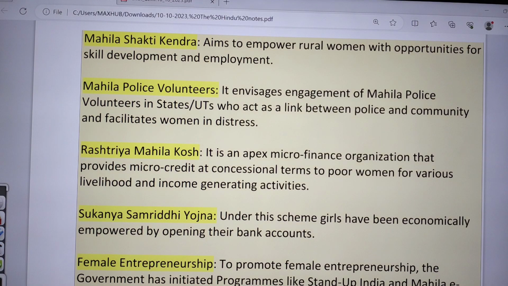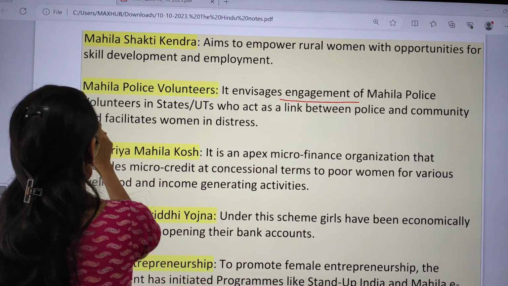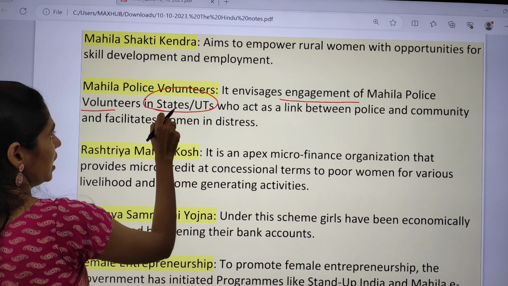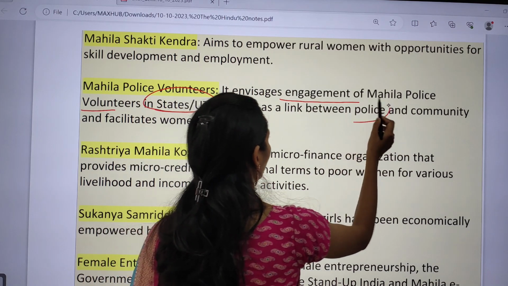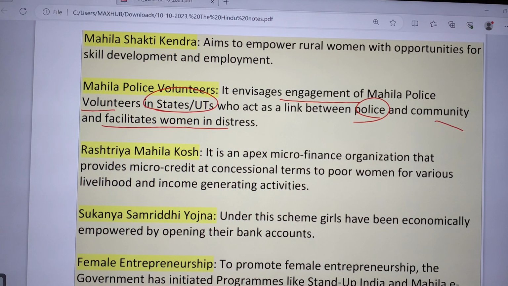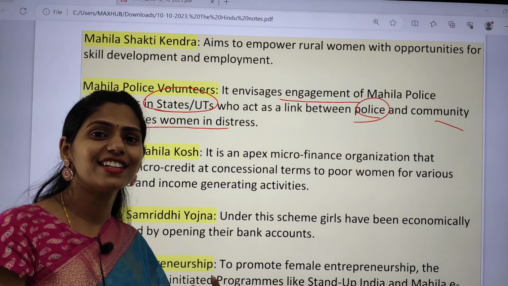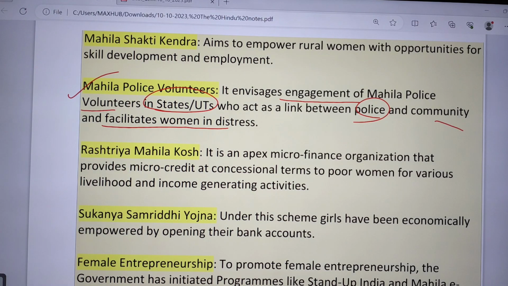So this Mahila Police Volunteers scheme envisages engagement of Mahila Police Volunteers in the states and UTs, and they will also be acting as a link between police and community, and will also facilitate women who are in distress. So women who are in distress will be getting help under this Mahila Police Volunteers. So police will be coming and they will be helping this woman.